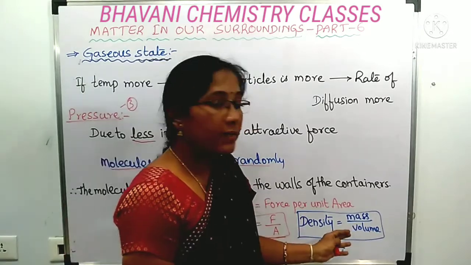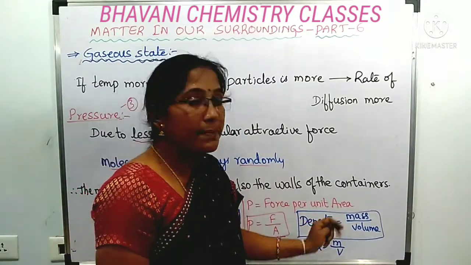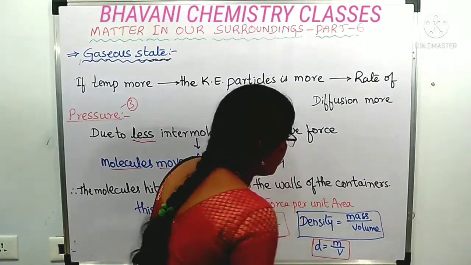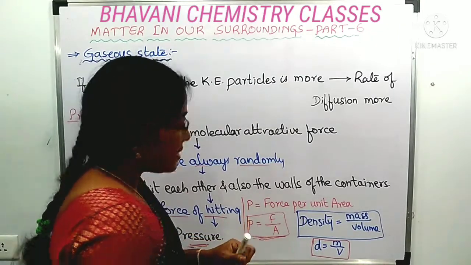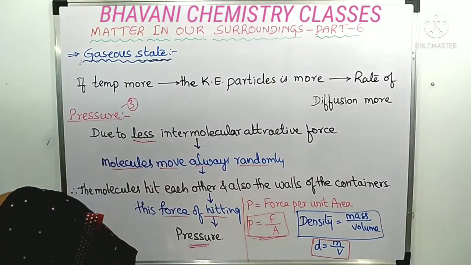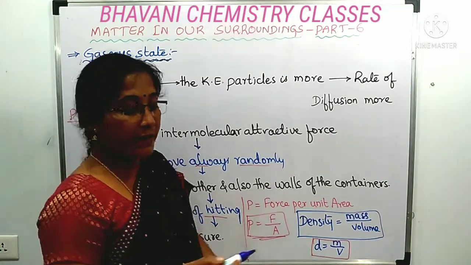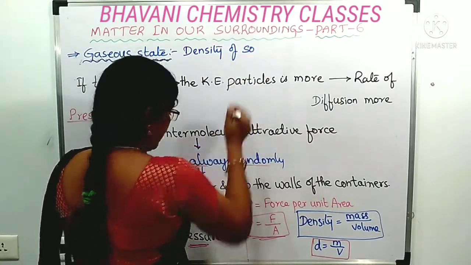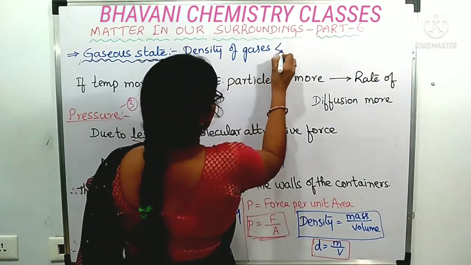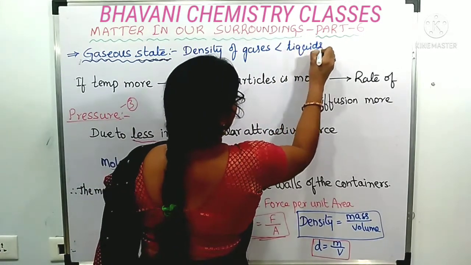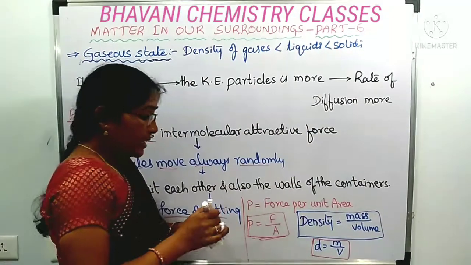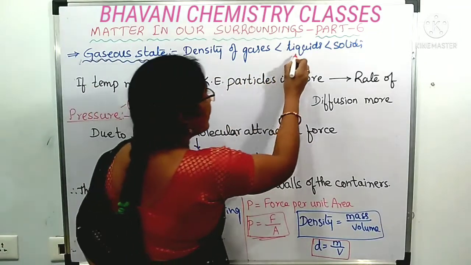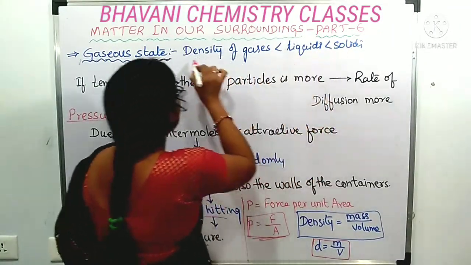And the density. Density means what? It is the mass per unit volume. D is equal to M by V, mass per unit volume. And here, we will see how the density of liquids, solids and gases will be. The density of gases will be less than the liquids, and the density of the liquids comparatively will be less than the solids.